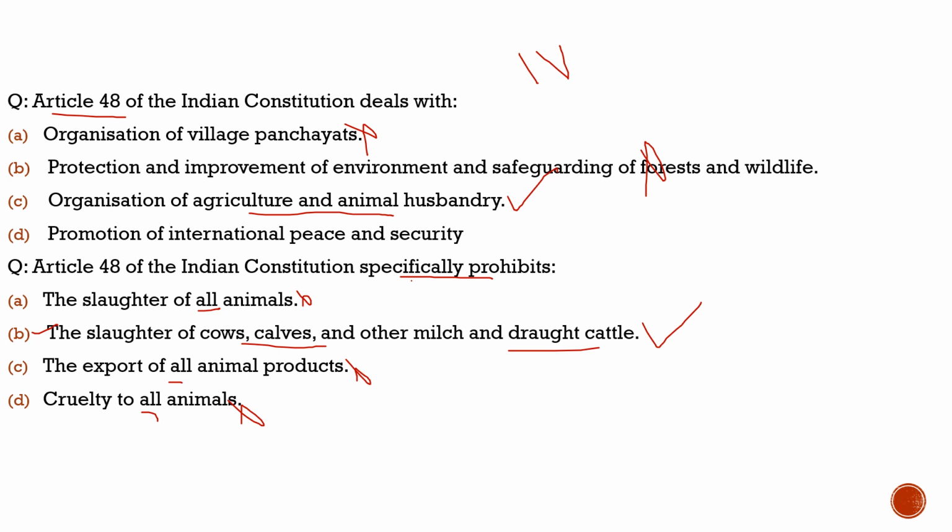So what does Article 48 say? From these two important questions, we get that first of all, it talks about the organization of agriculture and animal husbandry, and it states that states should prohibit the slaughter of cows, calves, and other milch and draught cattle. With the help of this directive principle, we came up with laws that the slaughter of cows is prohibited in our country. This is the main inspiration behind that. I hope you have understood this article and these questions.